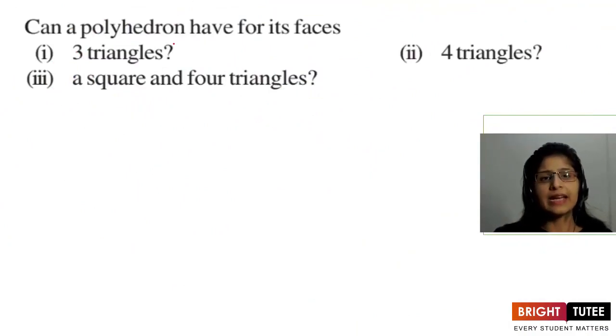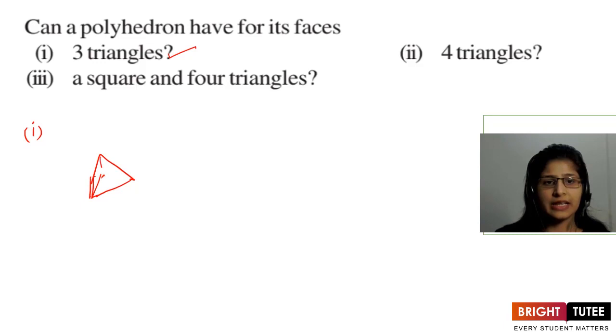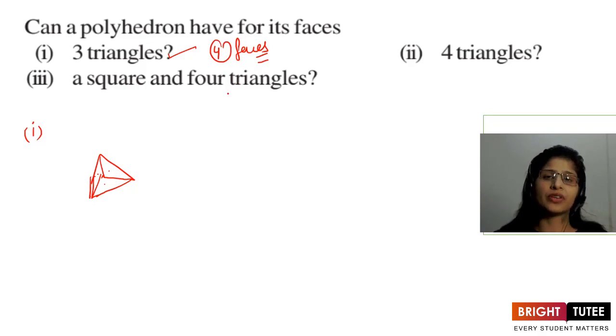Here they're asking, can a polyhedron have its faces as three triangles? No. Just to see why. In the first one, we discussed the polyhedron with three triangles as its faces. When we talk of the triangular pyramid, its base will be triangular. And when we join these like this, 1, 2, 3 and 1 at the bottom, how many faces? Minimum 4 faces we have. In a polyhedron, minimum 4 faces we have. So it is not possible. So the answer is no.